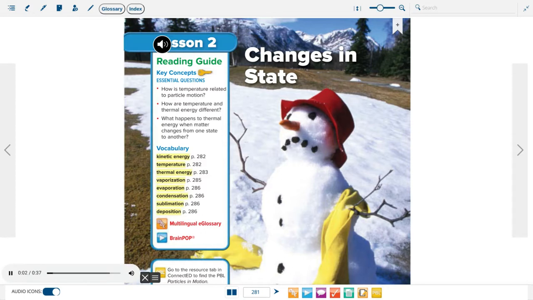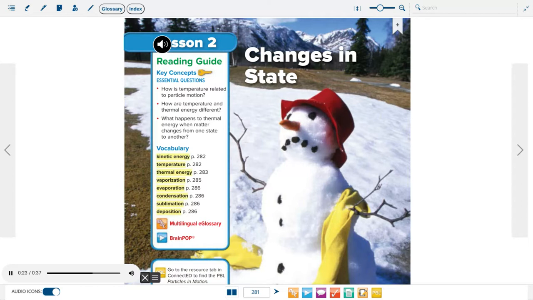Lesson 2. Changes in state. Reading guide. Key concepts. Essential questions. How is temperature related to particle motion? How are temperature and thermal energy different? What happens to thermal energy when matter changes from one state to another?